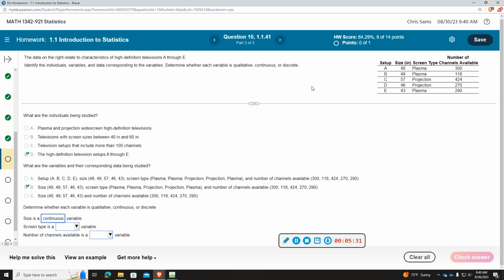Screen, that's going to be qualitative. And then the number of channels, that would be discrete. You can't have a half number of channels.